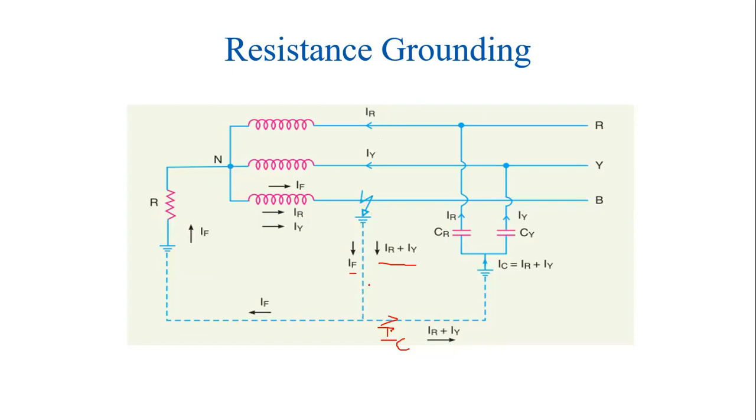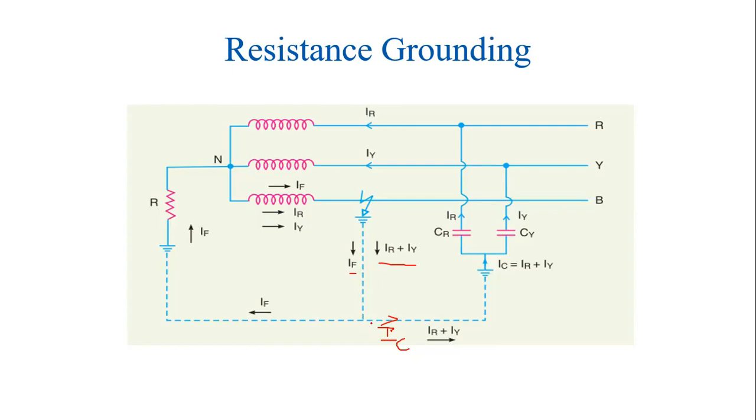Once this path is ionized, continuously, even though the fault is cleared, the electrons will be moving from the faulty point towards the ground. So continuously there is a charging and discharging of capacitance. Due to this, the currents and voltages of the system may rise to very high values. So in order to avoid this arcing ground, various types of groundings are provided.